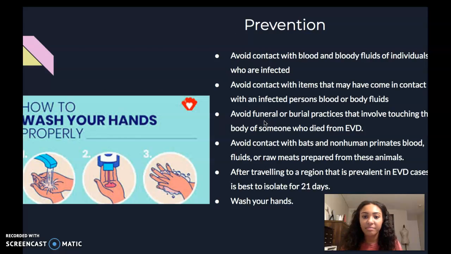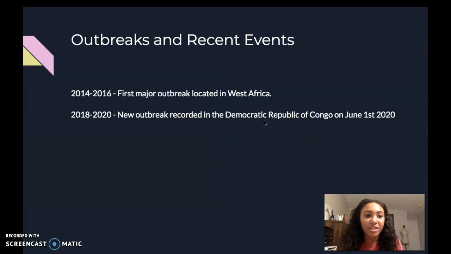That's very important. So outbreaks and recent events. So in 2014 to 2016, the first major outbreak was located in West Africa, and it was actually the largest outbreak to date. It had about 26,000 confirmed cases and about 11,300 deaths. And it started kind of in the rural part of southeastern Guinea and spread across the borders